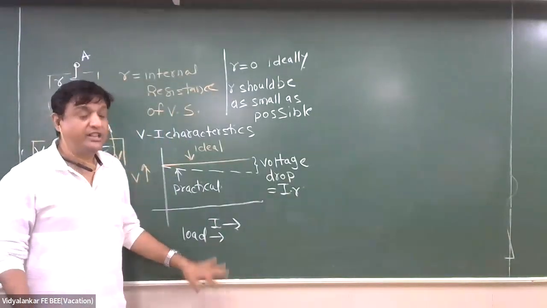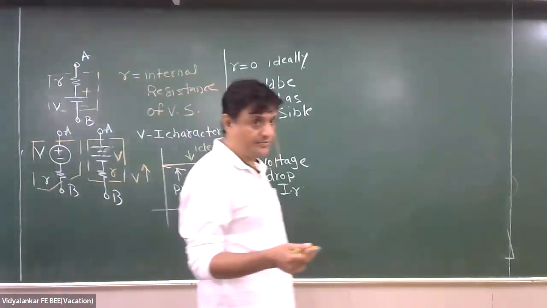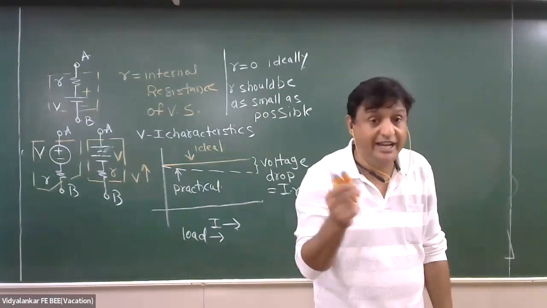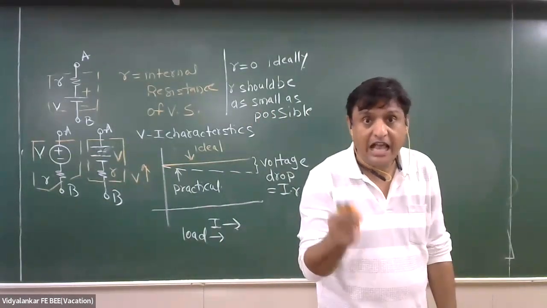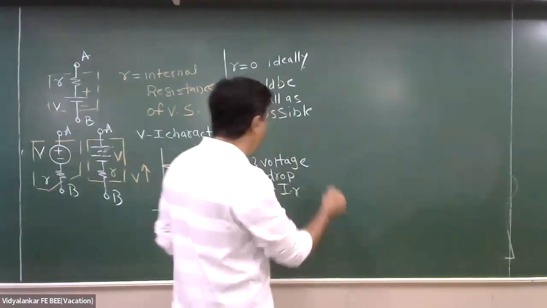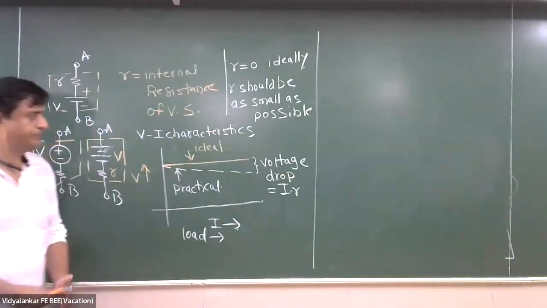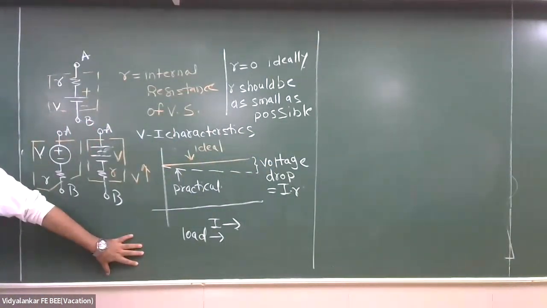Understood this? In case of a voltage source, the internal resistance should be ideally 0, practically as small as possible. Later I will give time to write, wait a bit, everyone write together. Anyone any doubt about this?